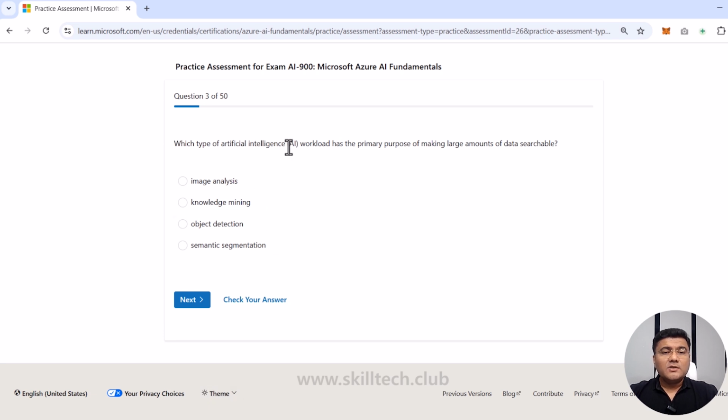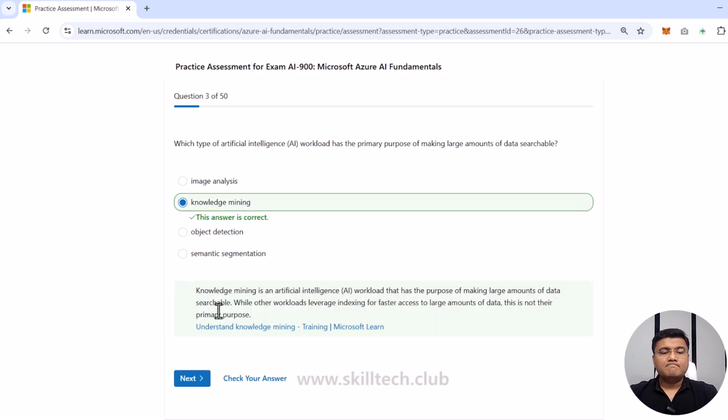Which type of artificial intelligence workload has the primary purpose of making a large amount of data searchable? In this case, knowledge mining is the concept focusing on data searching, because knowledge mining is connected with a service called Azure AI Search. Obviously, object detection and semantic segmentation are not the right answer. I'm choosing knowledge mining and clicking check answer, which is correct.